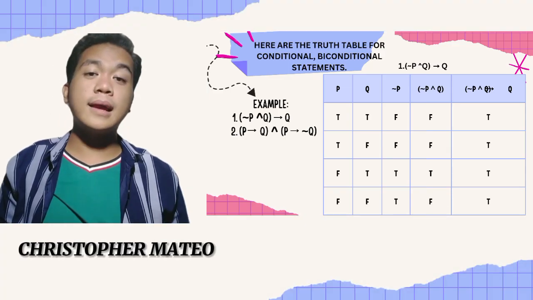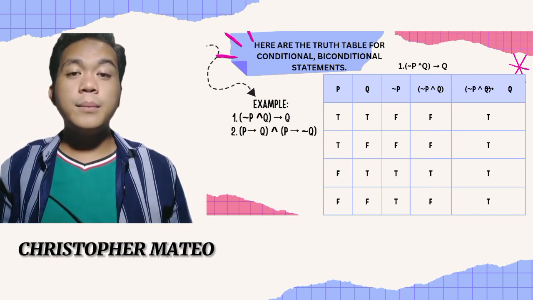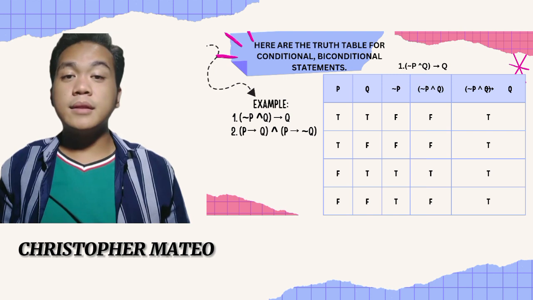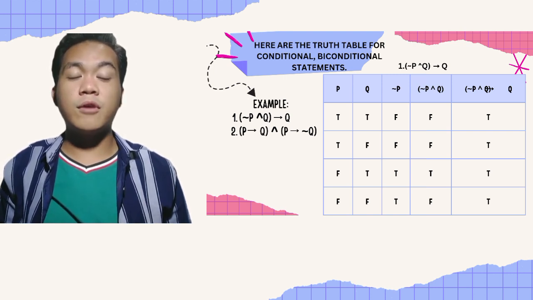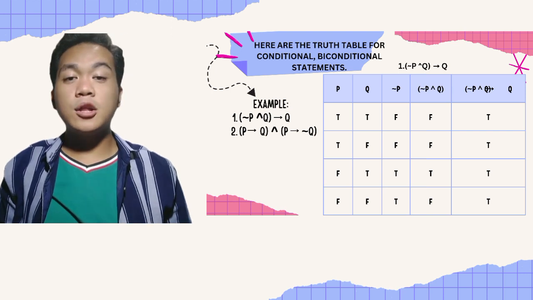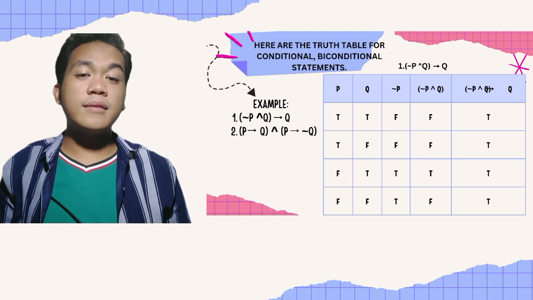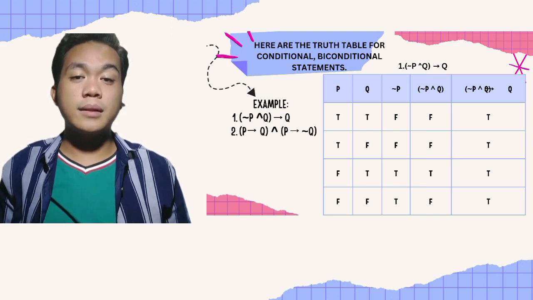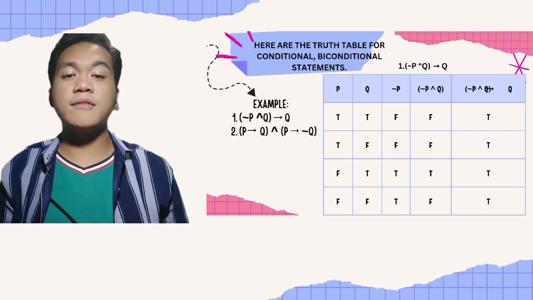Here, let's take a look at this conditional statement. Let's break it down step by step. P and Q are both propositions. In this truth table, the first and fourth columns are based on the truth values of P and Q. The last column is the negation of the second column. The third column represents the result of the conditional statement. The last column shows the resulting truth values based on the given propositions.